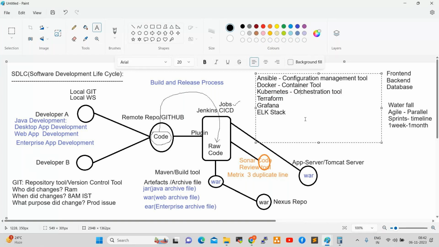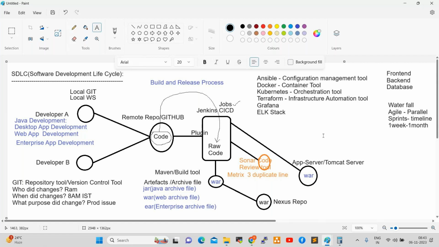Okay. Next one is Terraform. What is Terraform? Terraform is an infrastructure automation tool. We can automate the infrastructure. If you want to create 100 servers using Terraform, you can create them within 1 minute. If you want to create 200 servers within 1 minute with all packages and all configurations, we can use Terraform to automate the infrastructure, right?